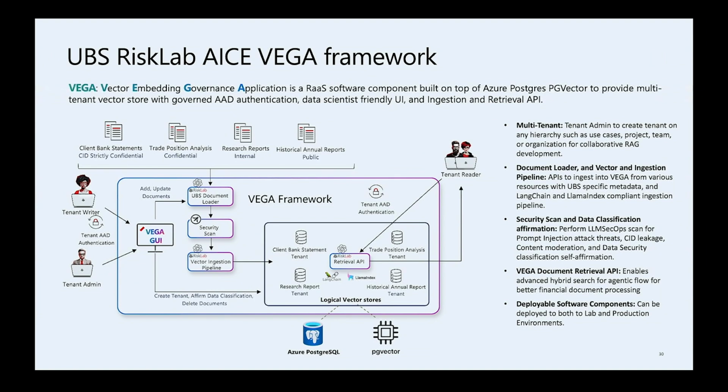As you can see here, different vector store use cases will be going through an ingestion pipeline, which we'll talk about later, into surrogated vector tenants. Each tenant will have a set of roles: tenant admins, writers, and readers, set up using AAD authentication.